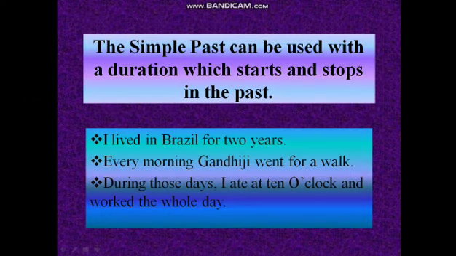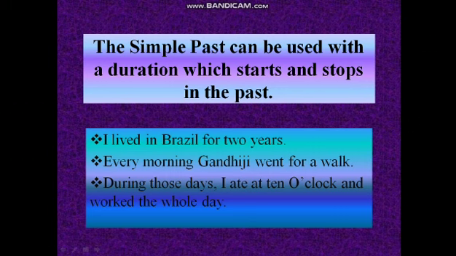The simple past can be used with a duration which starts and stops in the past. You can use it with a duration, saying that for this much duration you did this work. I lived in Brazil for 2 years. Every morning Gandhiji went for a walk. During those days I ate at 10 o'clock and worked the whole day.